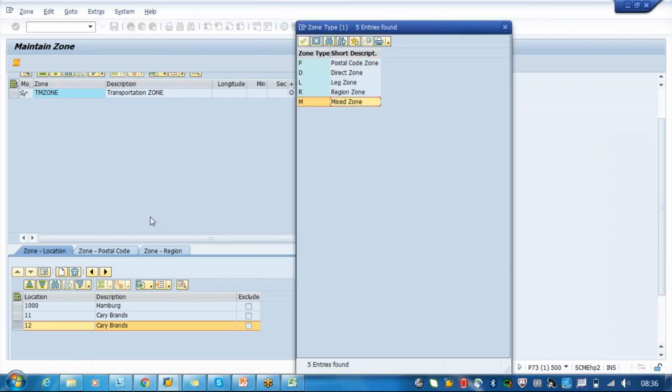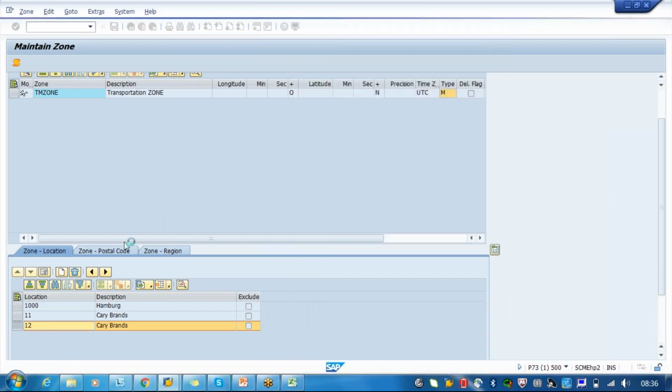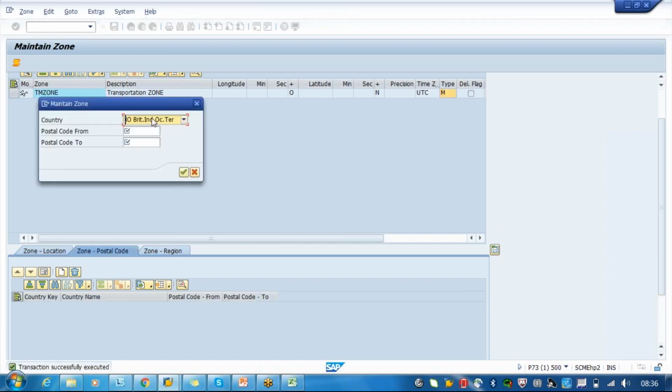When you say it's a mixed zone, like for example, you have locations which are defined with the postal code, locations and zone regions, then it will be called a mixed zone. Or else it will be just whatever you had added here. For example, if you created with the postal code, then it will change into a postal code zone. So here I will just say from country India.